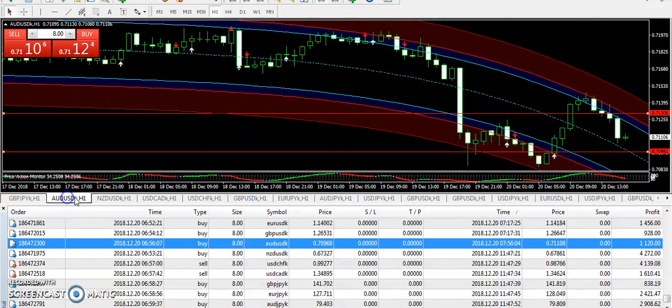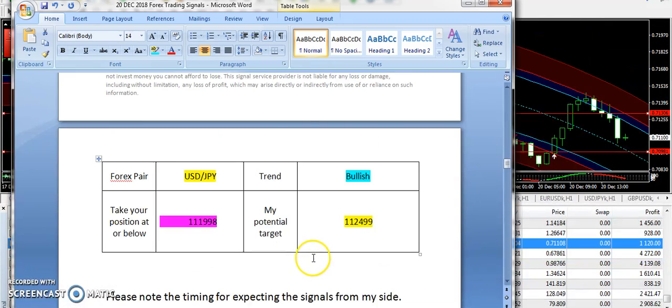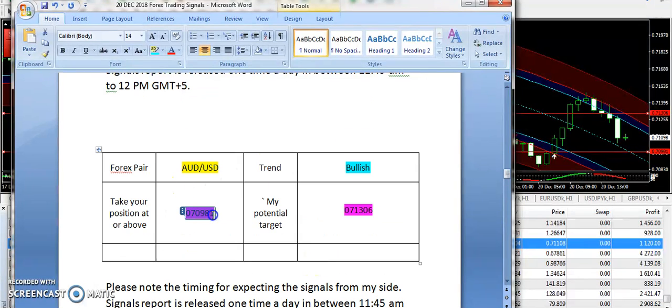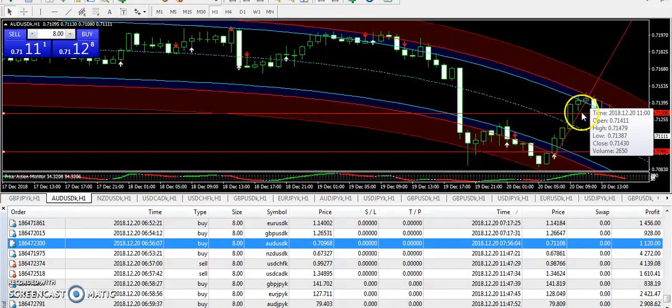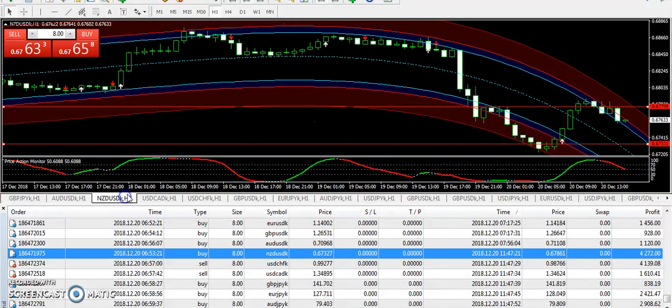At next, I'm going to talk about AUD USD. Easy signal was provided in the form of a bullish trend also. 0.7098 was the entry and 0.71306 was the target price. And guys, clearly if you look at the chart, then AUD USD has made a significant upward trend right from the morning, because yesterday we had a drop and today I was looking for a price reversal, and guys, you can clearly see that's a big reversal. This is what we call a big reversal.